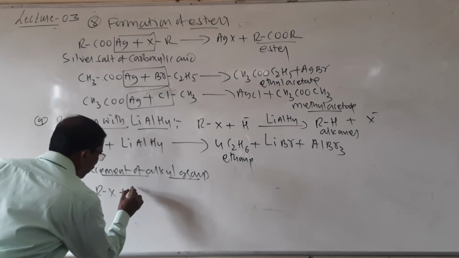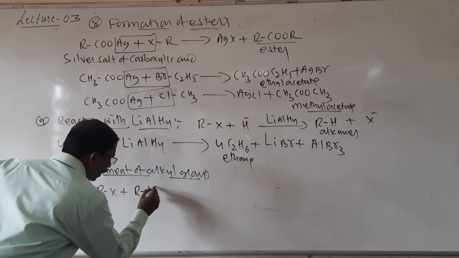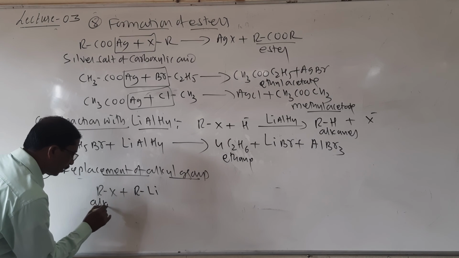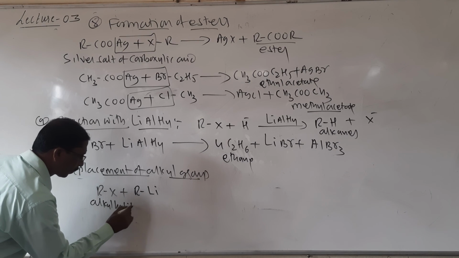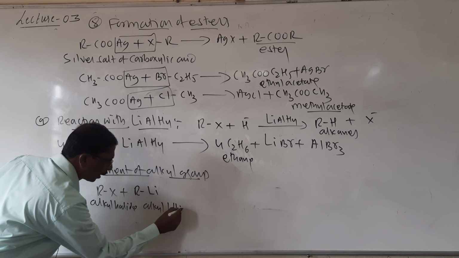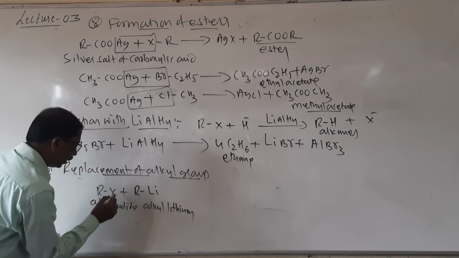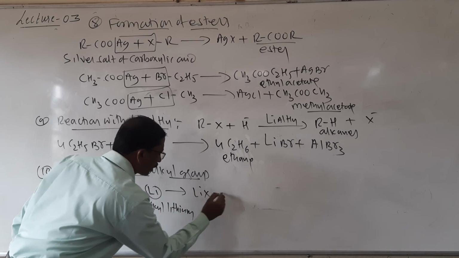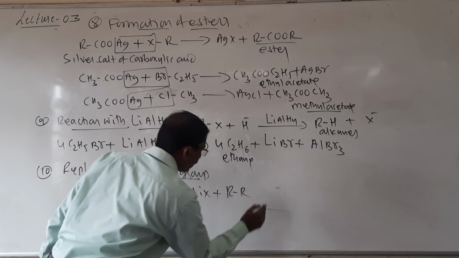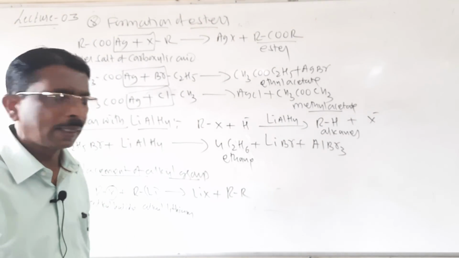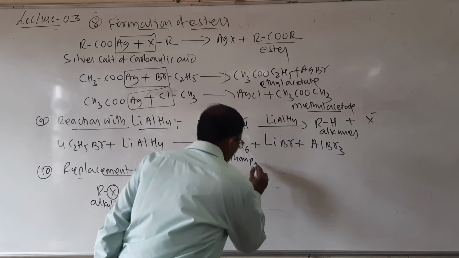For example, alkyl lithium: LiX goes out, and it forms R-R, an alkane. Here I will write an example.